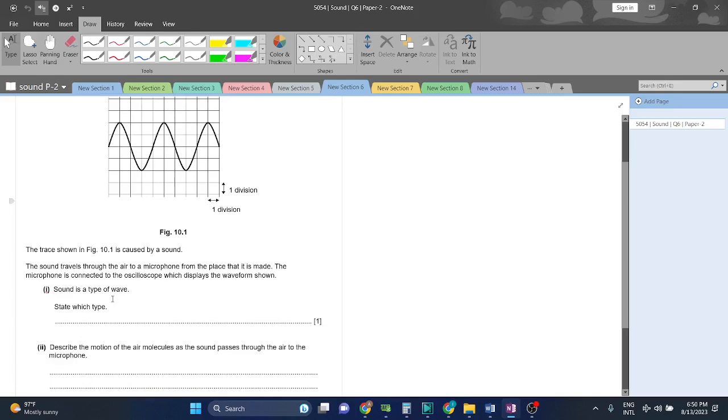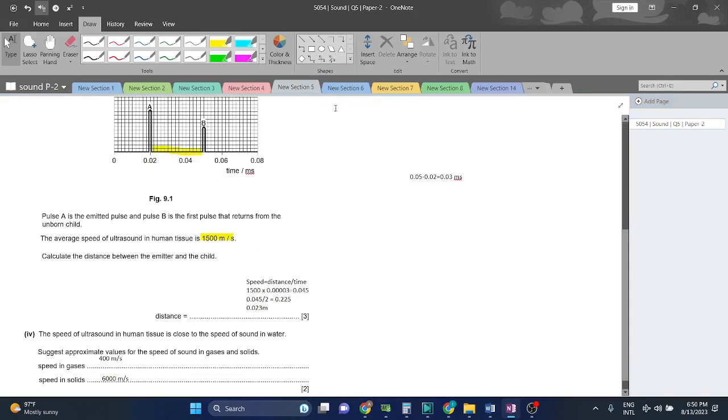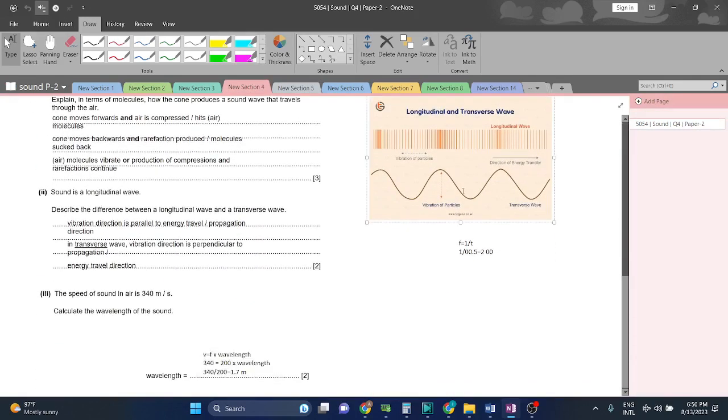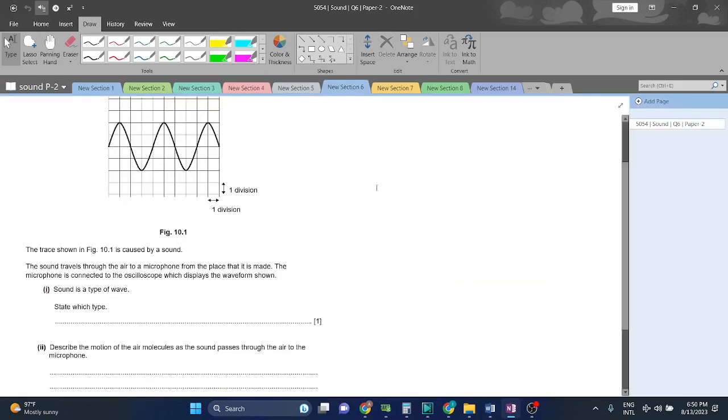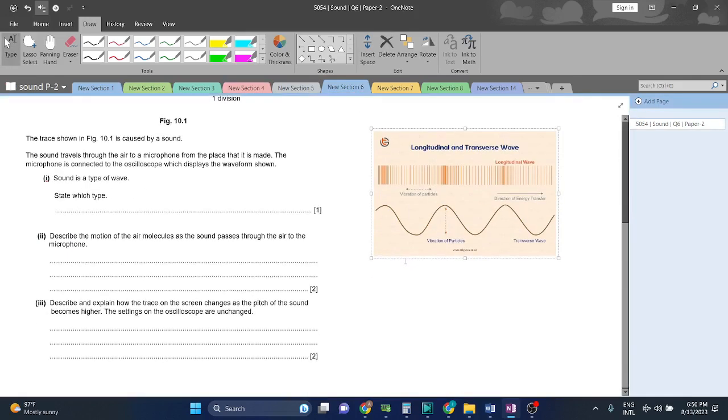Sound is a type of wave. Which type of wave is sound? Sound is a type of longitudinal wave, as I have told and mentioned multiple times. तो ये हमारे लिए useful होगा. Longitudinal wave consists of sound in its category, right? So sound is a longitudinal wave.